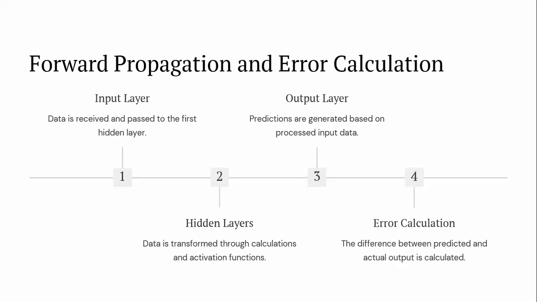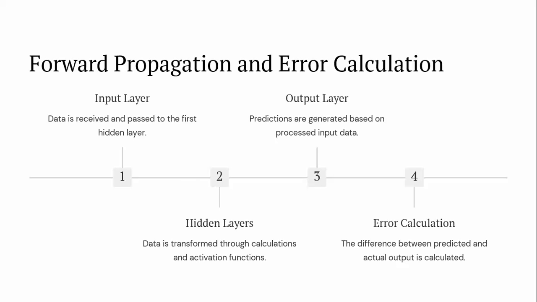How do the forward propagation and error calculations work? The steps are: first it receives the data from the input layer and then passes it to the first hidden layer. The first hidden layer transforms the data through calculations and activation functions. After processing in the hidden layers, the data is passed to the output layer. Only in the output layer do we perform predictions and then error calculations. Here we calculate the difference between the predicted and the actual output.